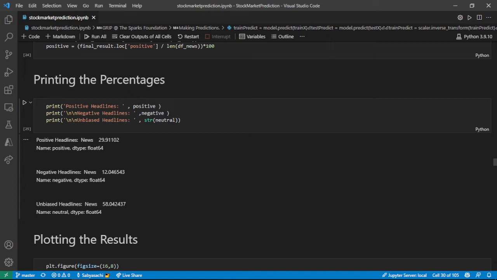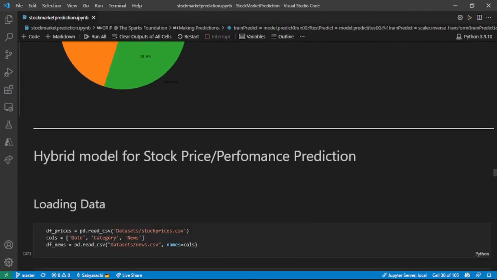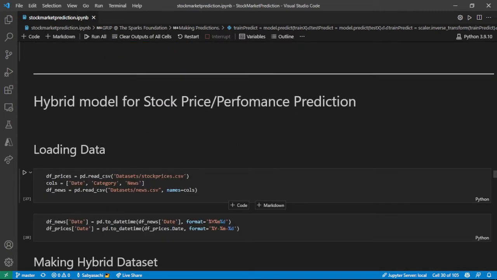they approve of it. So positive headlines, there is about 30%, the negative headlines is around 12%, and the unbiased, that is neutral, is around 58%. So plotting this in a pie chart gives us this value: 58 is neutral, 12 is negative, and 29, almost 30%, is saying that they are positive. Now with these two being done, I am moving on to the hybrid model that will help me for stock price prediction.